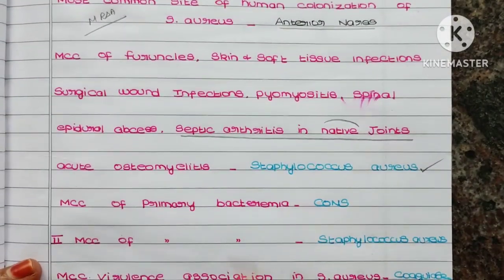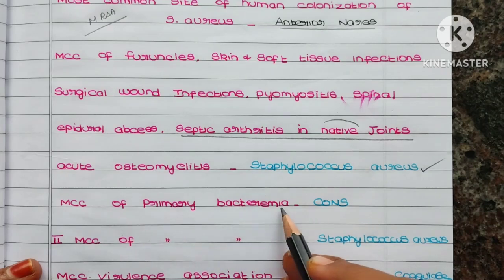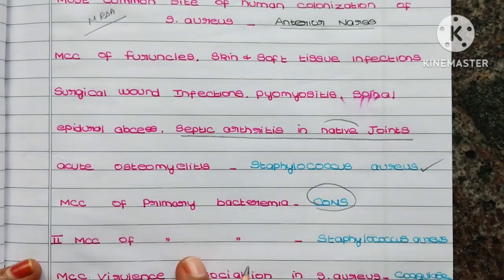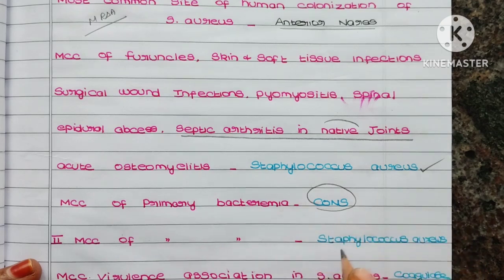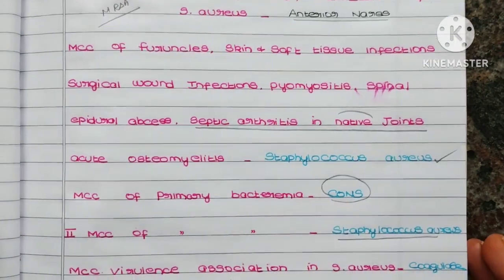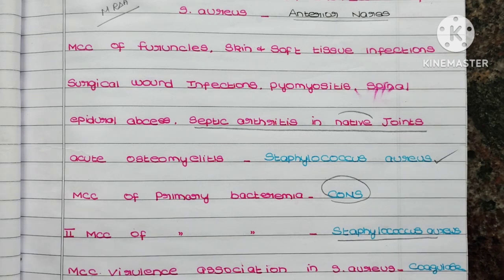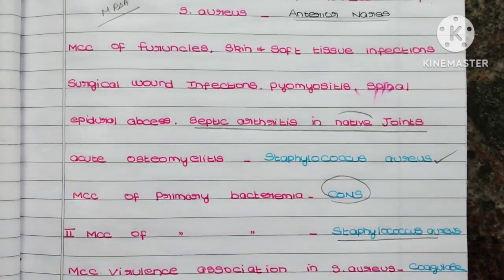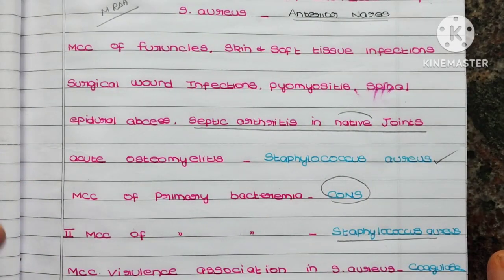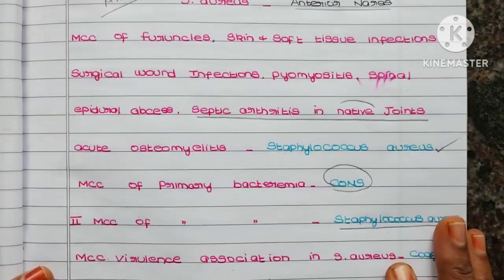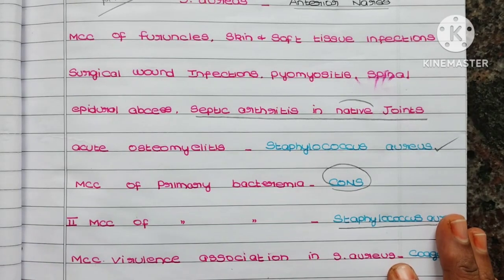Next question: the most common cause of primary bacteremia is CoNS. The second most common cause of primary bacteremia is Staphylococcus aureus. So friends, you can go through this video or make notes of it. I'm sure some questions will come, because the most common cause is important for all the MCQs, and they can also ask these in clinical scenarios. So you can note it down or just go through this video itself.